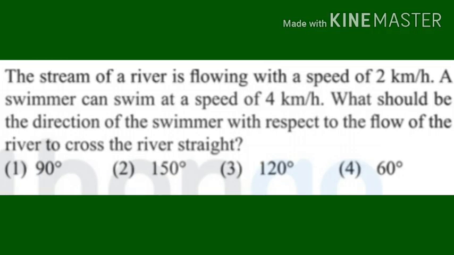The next question is, the stream of a river is flowing with a speed of 2 km per hour. A swimmer can swim at a speed of 4 km per hour. What should be the direction of the swimmer with respect to the flow of the river to cross the river straight? The options are: first one 90 degree, second 150 degree, third 120 degree, and fourth 60 degree.